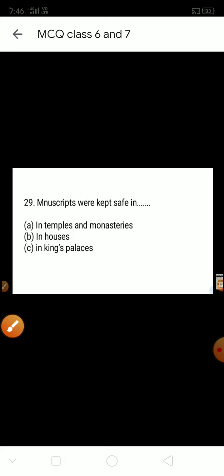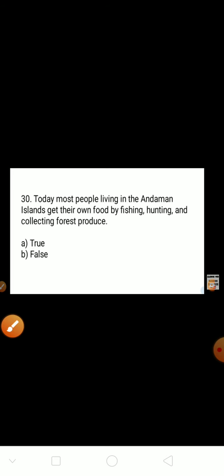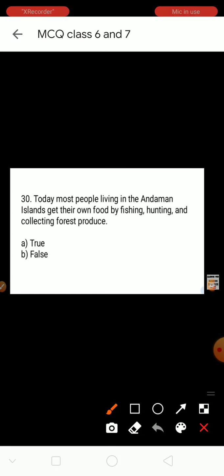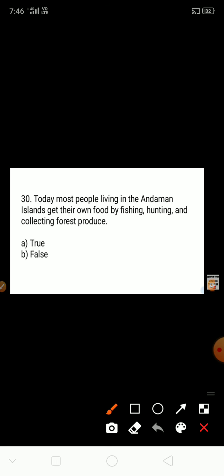And see here, next question. Today, most people living in the Andaman Islands get their own food by fishing, hunting and collecting forest produce. So today we are seeing some people in the Andaman Islands. How do they get their food? By fishing, by hunting, and by collecting forest produce. Like our early humans, today also there are people in the Andaman Islands like that. So this answer is true.